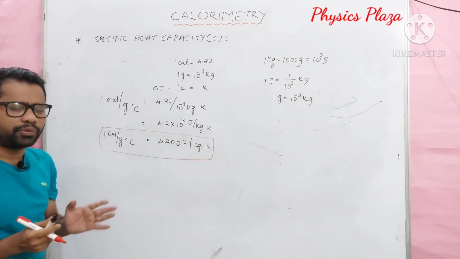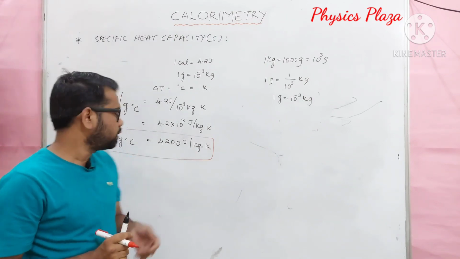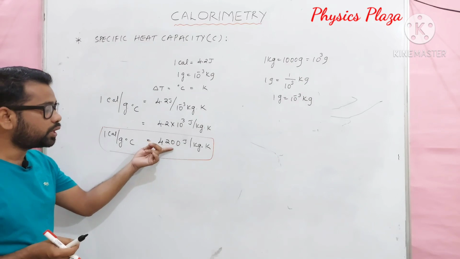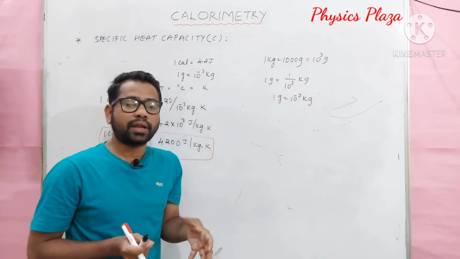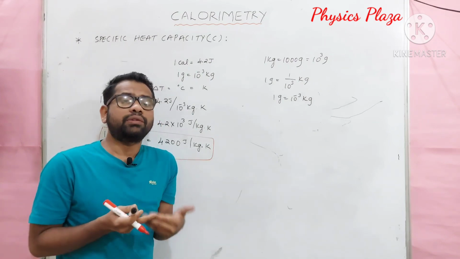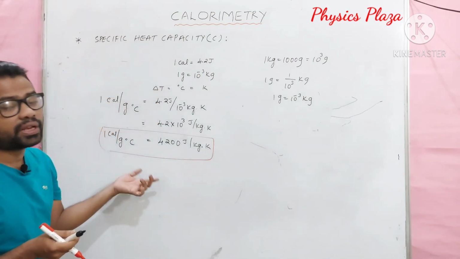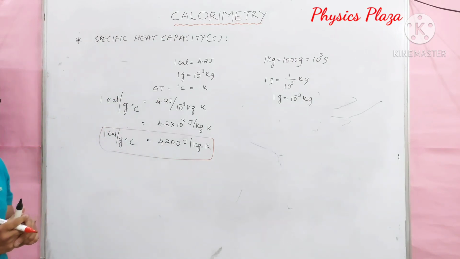I repeat, it's very important. In examination, usually these types of questions will be asked. 1 calorie per gram degree Celsius is equal to 4200 joule per kg Kelvin. Dear children, even when we are solving numericals, we need to convert the units from CGS to SI, SI to CGS. There, this relation is very important. Okay, dear children, please copy it.